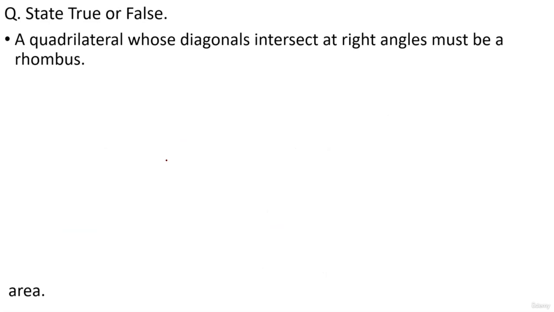All right, next question: a quadrilateral whose diagonals intersect at right angles must be a rhombus. Is it true? No, it can be a kite, because we know that for a kite the longer diagonal is the perpendicular bisector of the shorter diagonal, right?